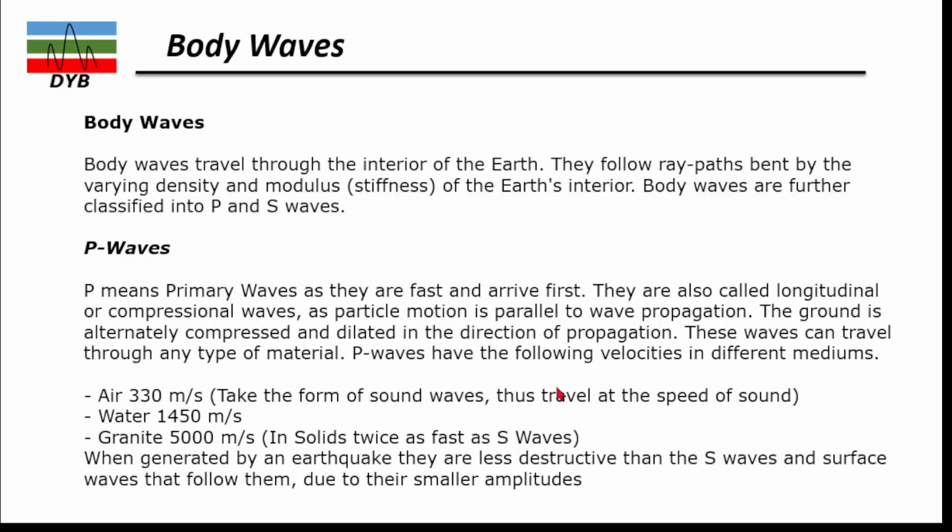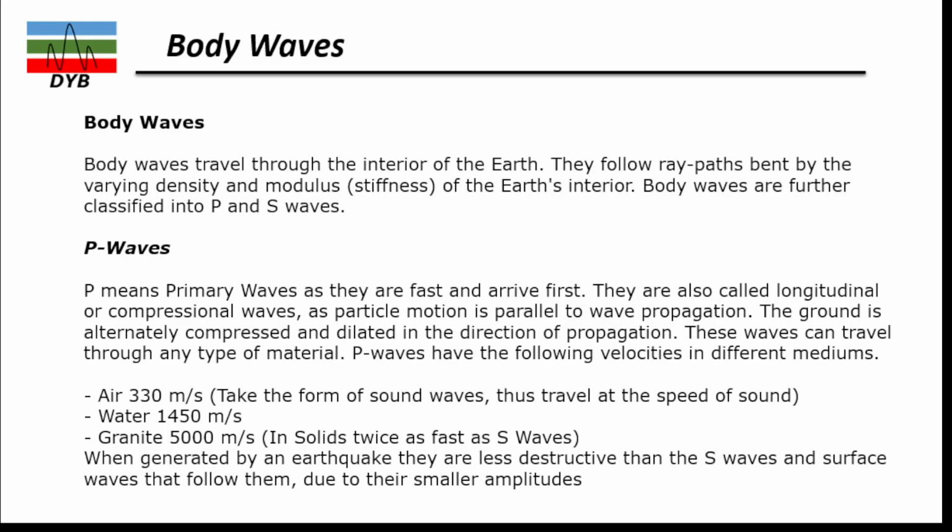Let's start with the body waves first. Body waves travel through the interior of the earth, as I mentioned. They follow a ray path bent by the variation in density and the modulus, the stiffness, of the earth's interior. The body waves are further classified into P and S waves. First of all, let's look at the P waves. The P means primary waves, as they are the fastest to arrive at the receivers. Obviously, when we send the waves, they have to travel back to the surface. These are the waves which reach the receiver first.